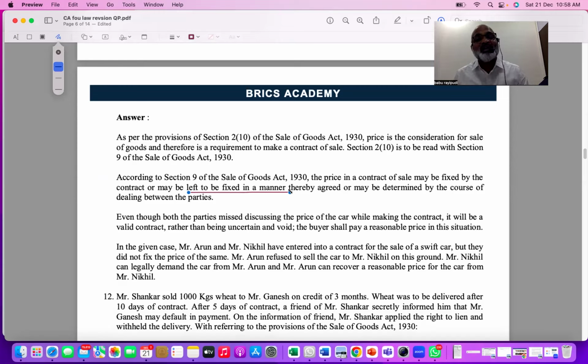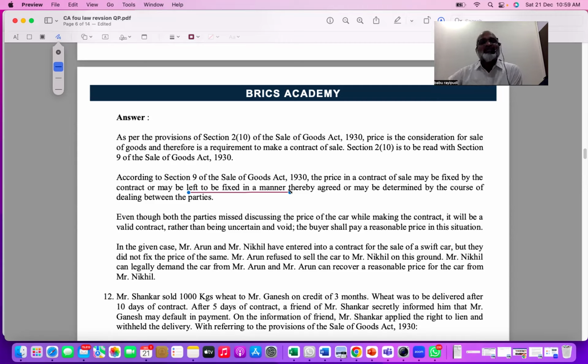Price can be fixed at the time of contract. Second, price can be fixed in a manner that is decided by both the parties. Third, price can be fixed over a period of time, over a course of dealings. And fourth, if the buyer has already accepted the goods, if the buyer has already started using the goods, then a reasonable price has to be paid. The manner could be something like a third party. They can decide, okay, let us not fix the price, let us leave it to a third party. An expert will come and fix the price.